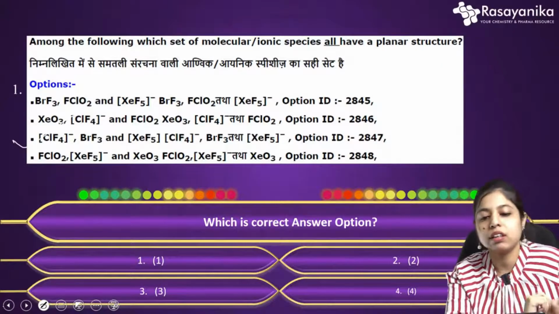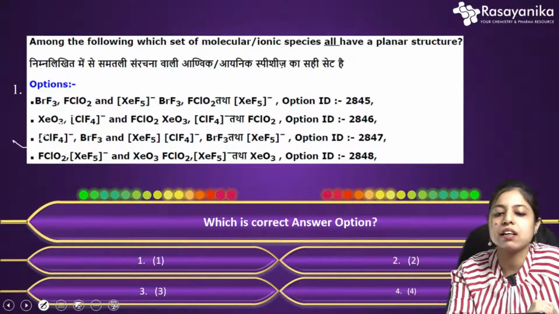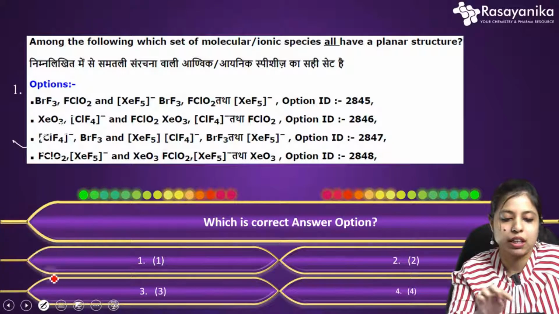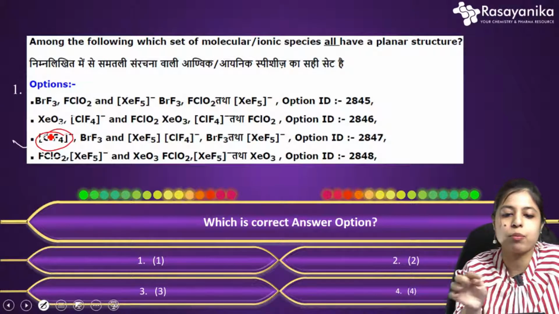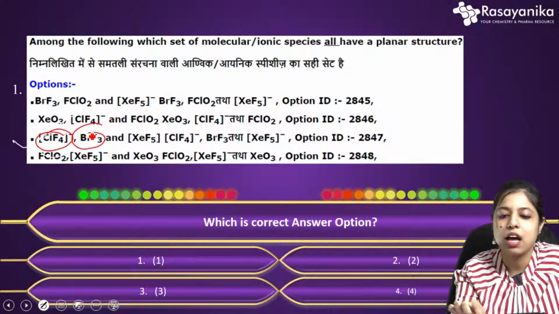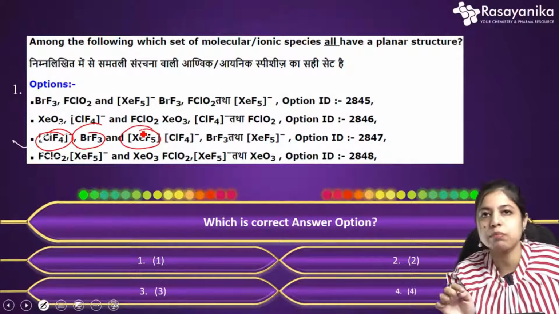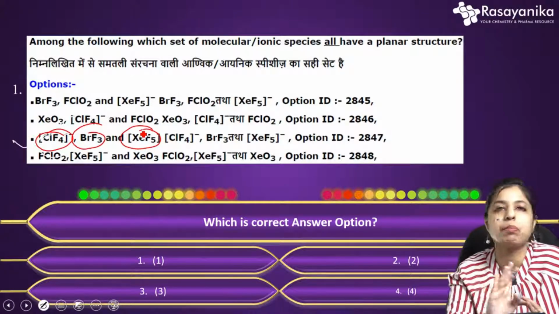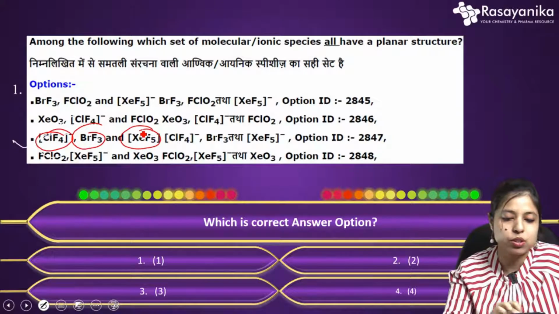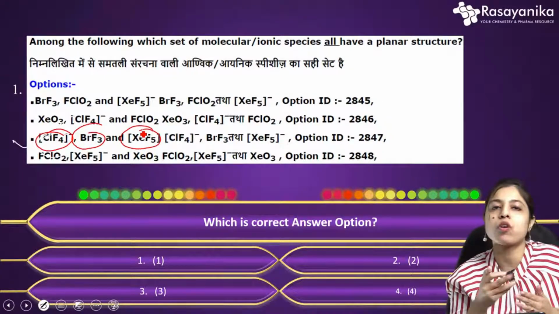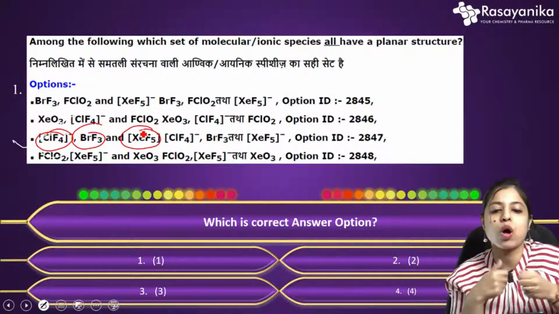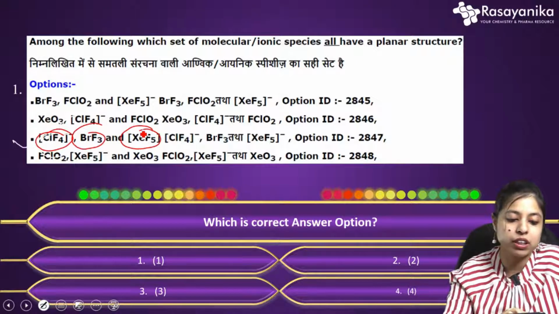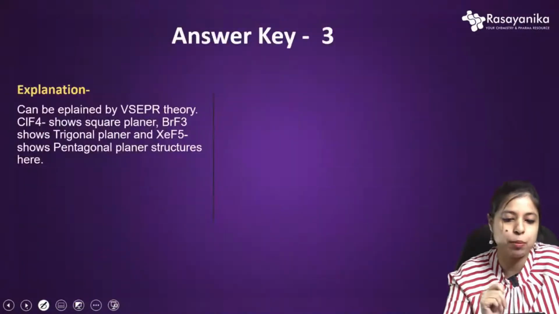Here you can see ClF4 minus, BrF3 and XeF5. These three molecules show a planar structure, and no other molecule does. It's a pretty simple question. So how to solve this? What will be the approach to solve this type of question? It's very easy. Let's start with VSEPR theory and structure prediction.